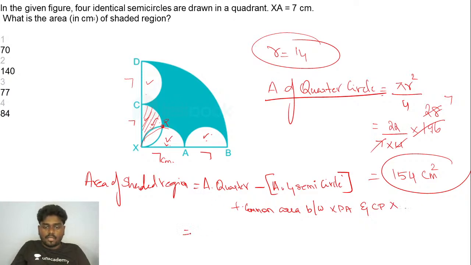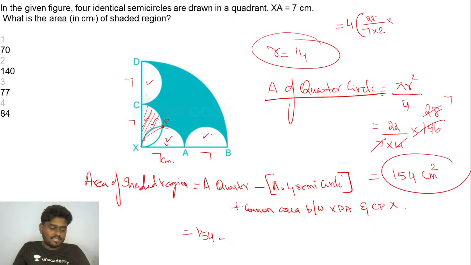Area of the quarter circle, I know that is 154, minus area of four semicircles. What do I need to do here? Area of the four semicircles is 4 times the area of a semicircle, which is pi r square by 2. So it has to be 22 by 7 into 2 into the radius squared.